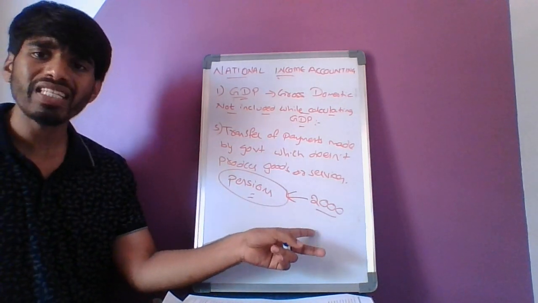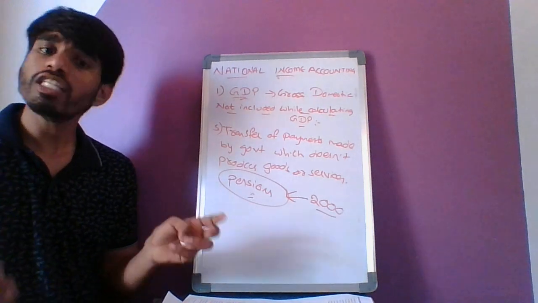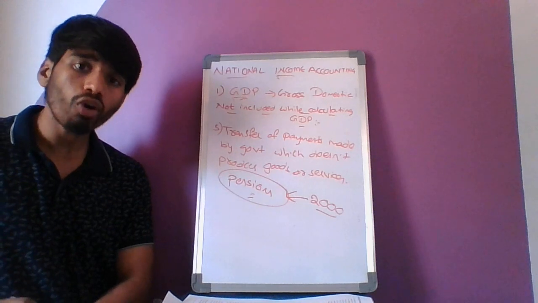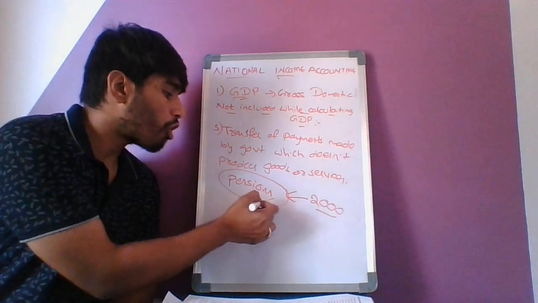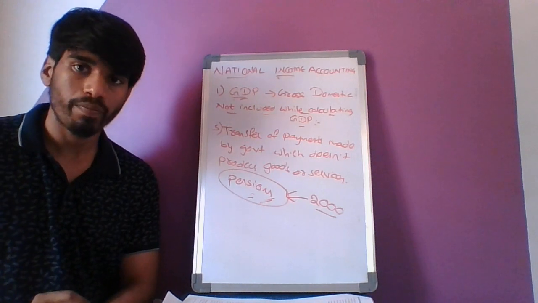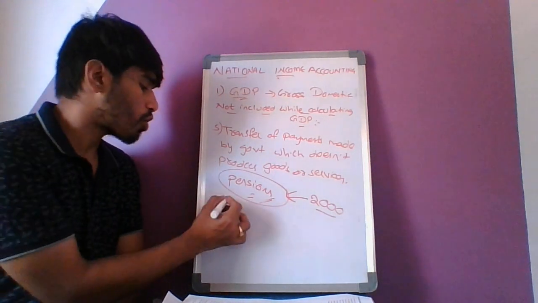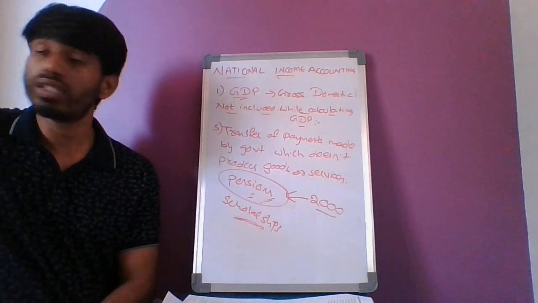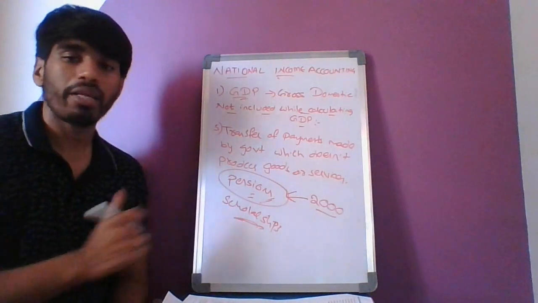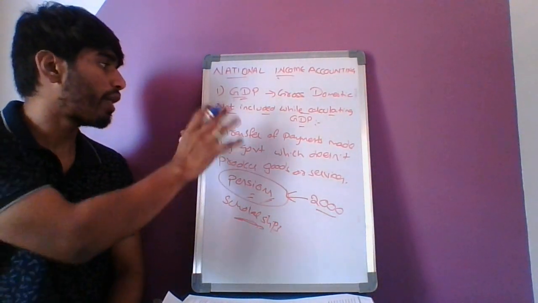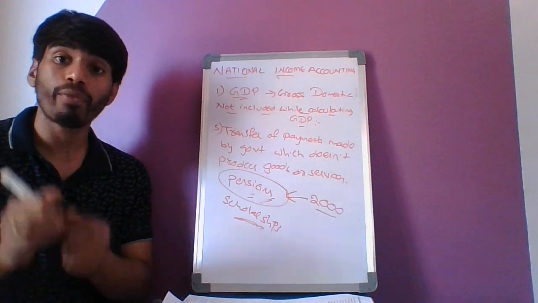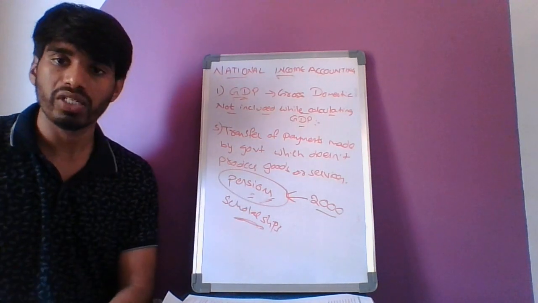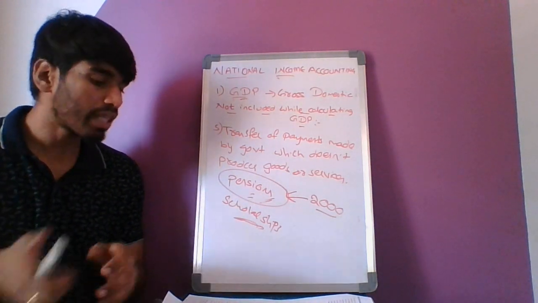So this 2000 which is transferred by the government to the people is not producing any kind of new goods or services, right? So that kind of transfer cannot be used in the GDP calculation. Okay, now you got that point. Similarly, scholarships also cannot be used in the GDP calculation. Now you got the point, right? Transfer of payments which don't produce new goods and services. That is very important. So these are the examples: pensions and scholarships.